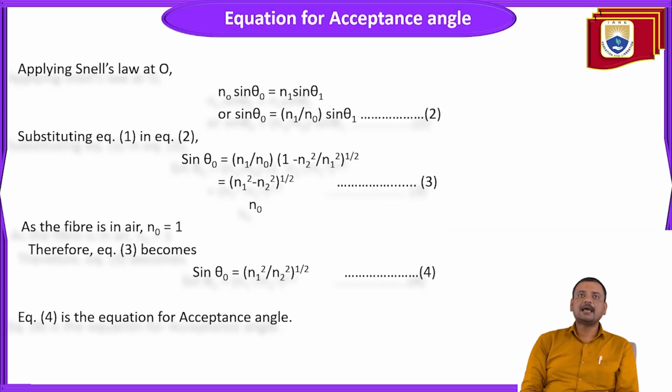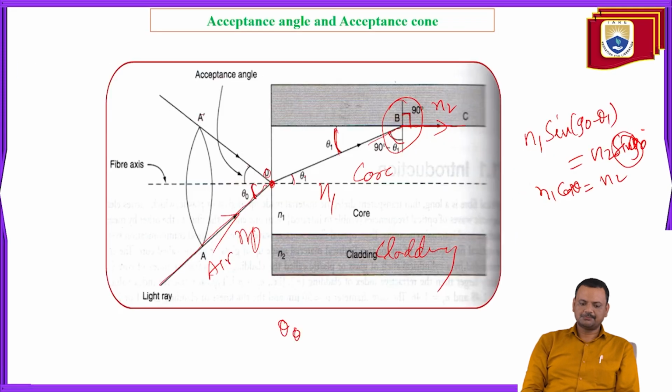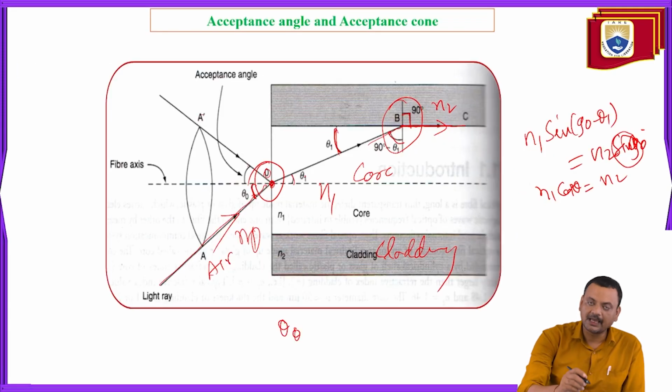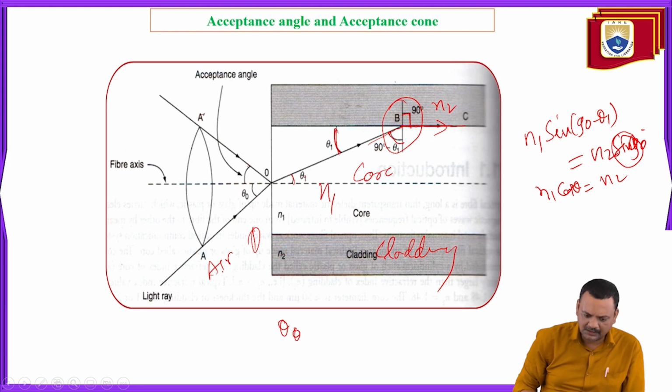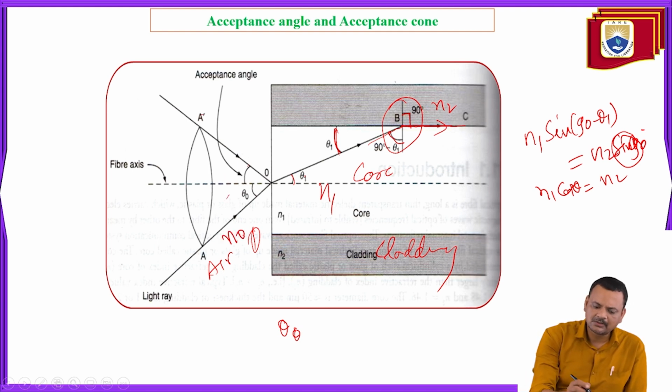Now apply Snell's law at point O, this point. Same Snell's law. Here, let's suppose the outer refractive index is N0. This N0 is the refractive index of air, and its general value is 1.